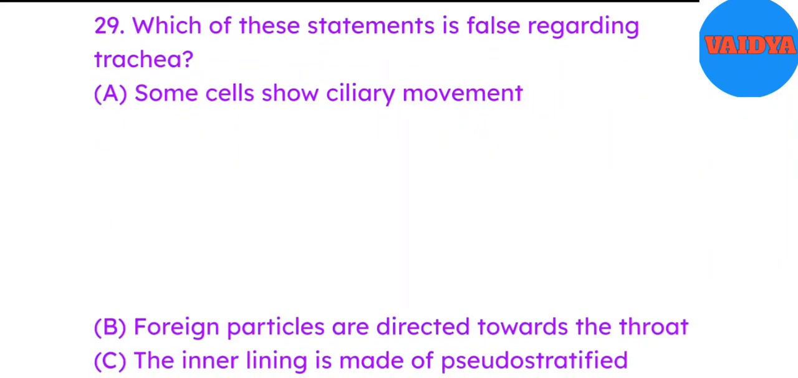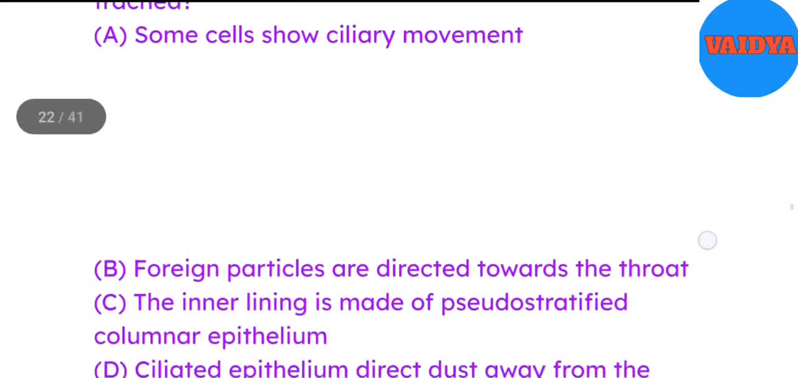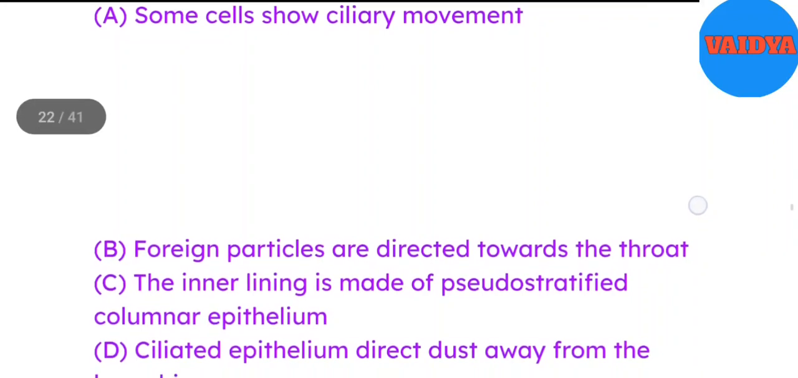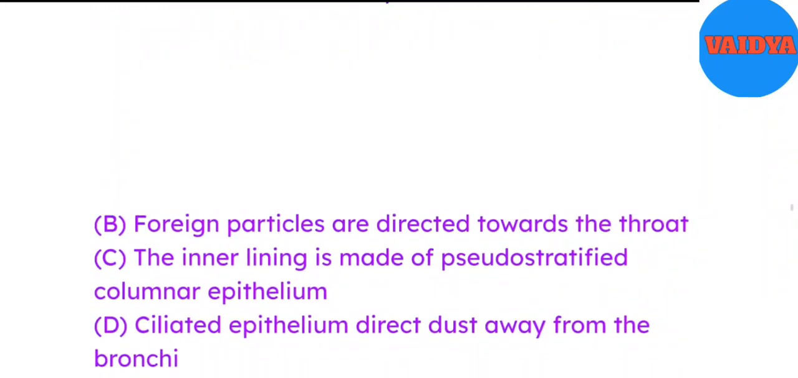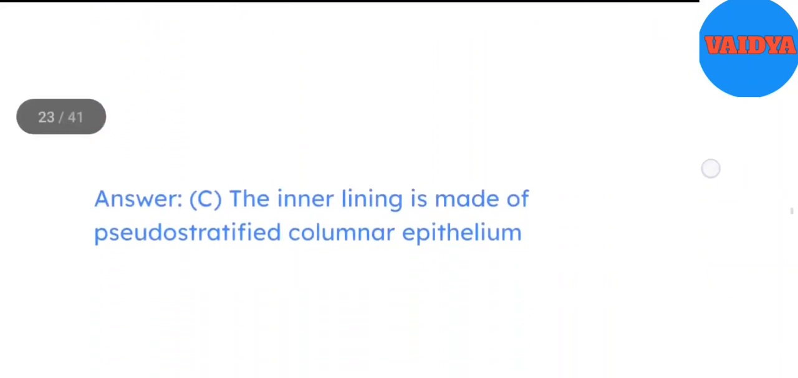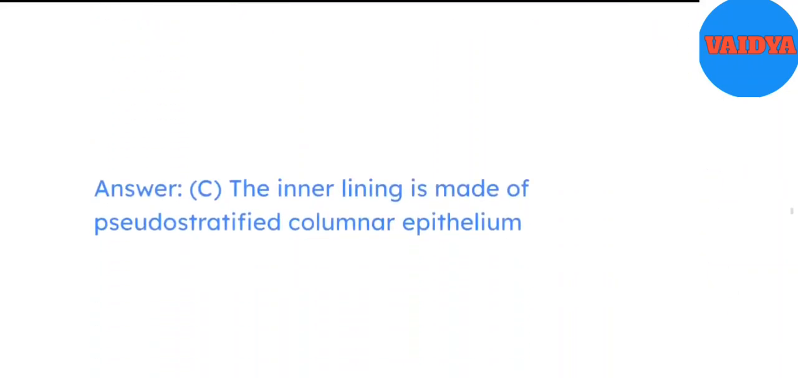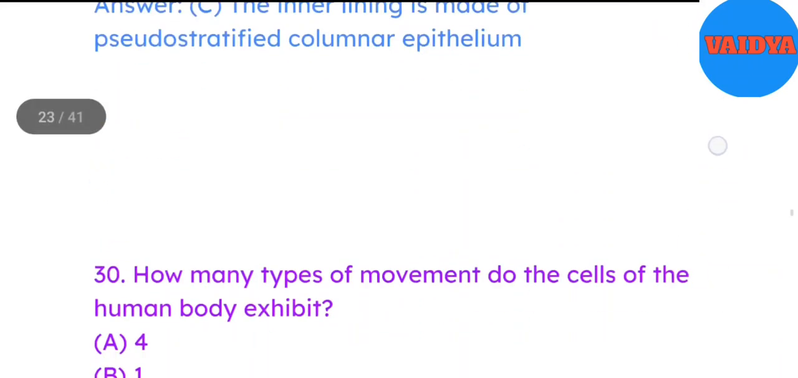29. Which of these statements is false regarding trachea? A. Some cells show ciliary movement. B. Foreign particles are directed towards the throat. C. The inner lining is made of pseudostratified columnar epithelium. D. Ciliated epithelium direct dust away from the bronchi. Answer C. The inner lining is made of pseudostratified columnar epithelium.